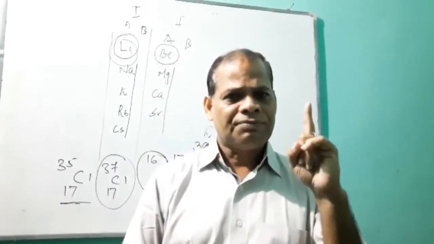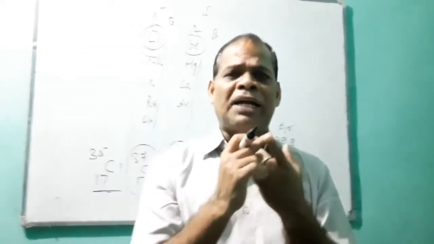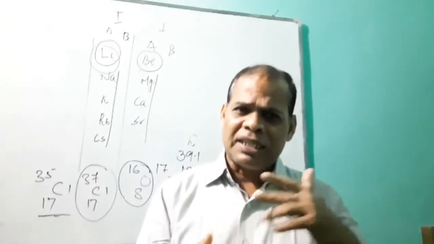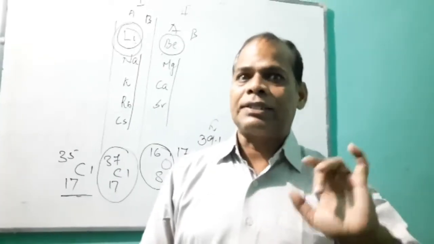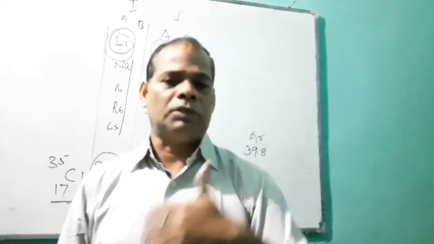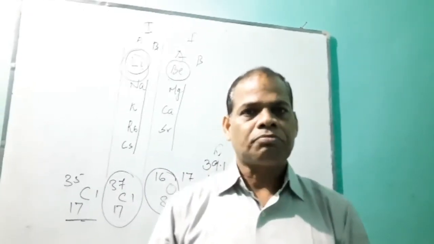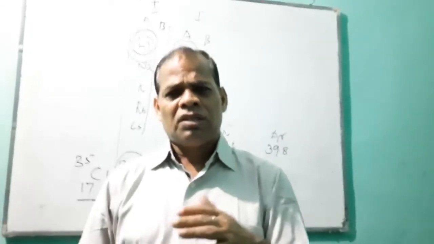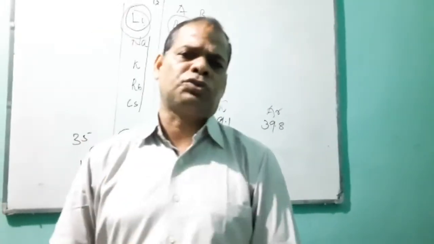First, I said the position of hydrogen is not justified by Mendeleev. Second, anomalous pair: lower atomic mass should come first and higher atomic mass later, but the wrong order of certain elements is called an anomalous pair. Third, position of isotopes: in Mendeleev's periodic table, there is no place for isotopes.